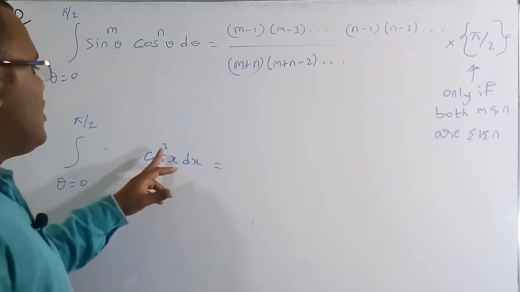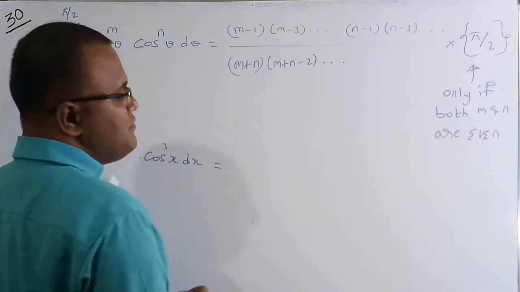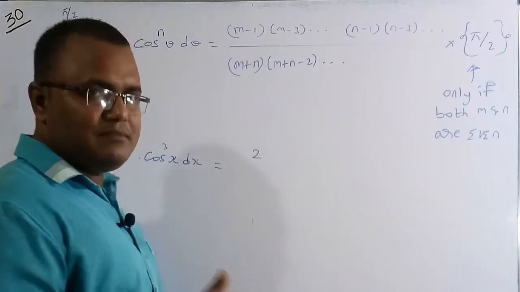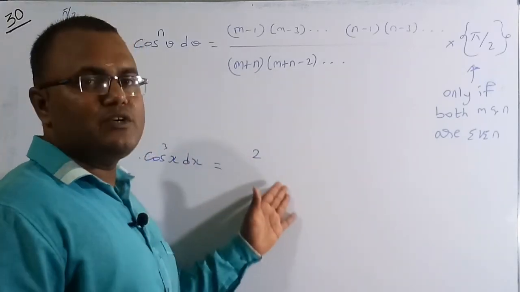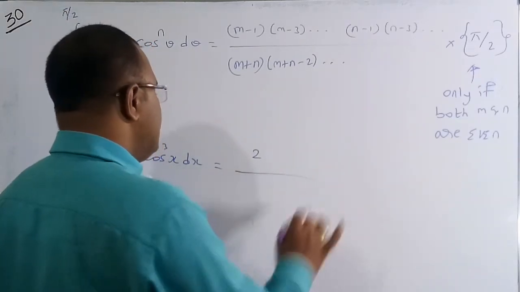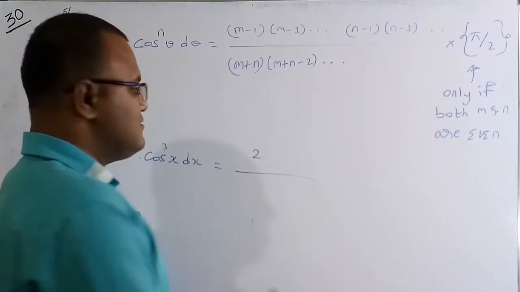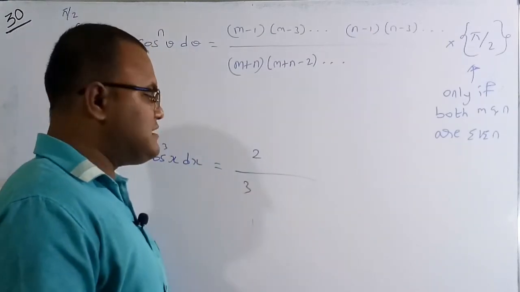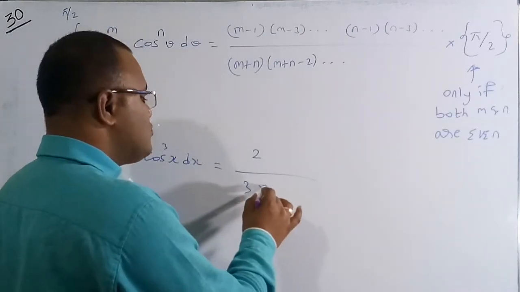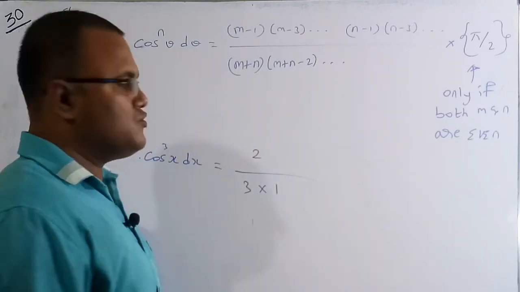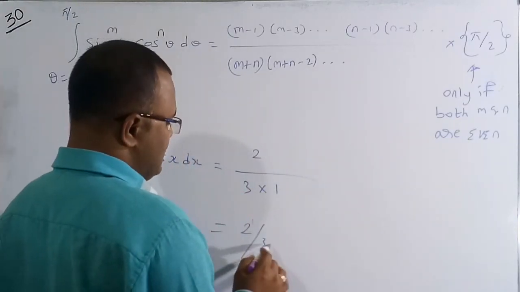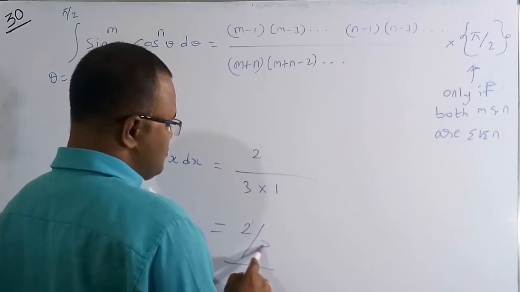So therefore here for cos, first thing is you have to go for the minus of the first number. 3 minus 1 is 2. Then the just previous number, just before 2, is 1. After that 0, so you don't have to take the value of 0. Then in the denominator again take 3 as it is. The next previous number is 2, so you don't have to take that value. Then next, the previous of 2 is again 1. So therefore into pi by 2 you don't have to take. So therefore the answer will be 2 by 3. So 2 by 3 is the correct solution of this question.